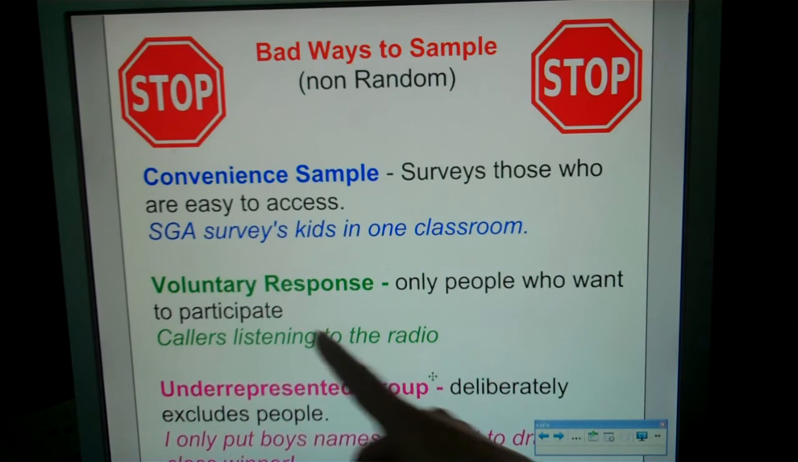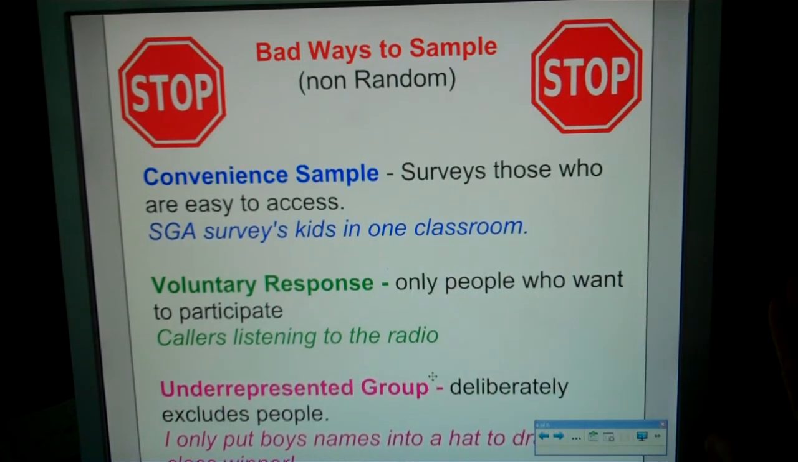Okay? Voluntary responses. Only people who want to participate, okay? So callers listening to a radio.